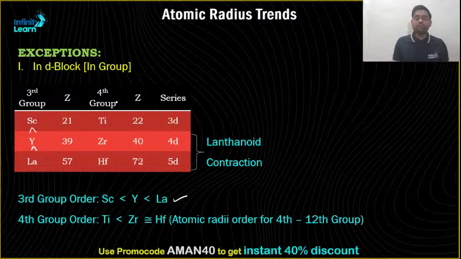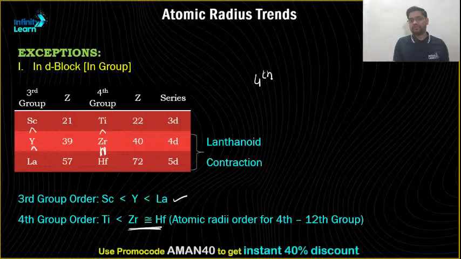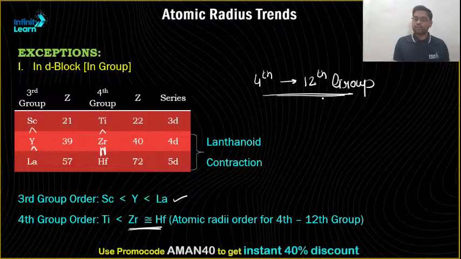But if I talk about the fourth group, normally it should increase, but it is found that zirconium and hafnium have almost the same atomic size. And not only this, from the 4th to 12th group, this order still remains the same.